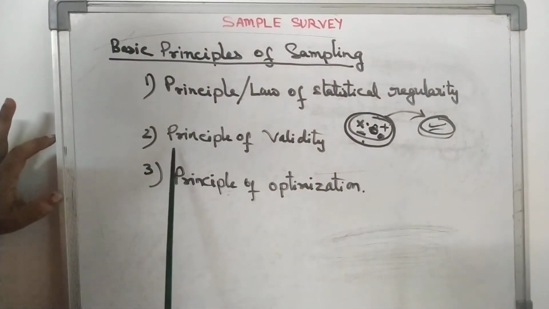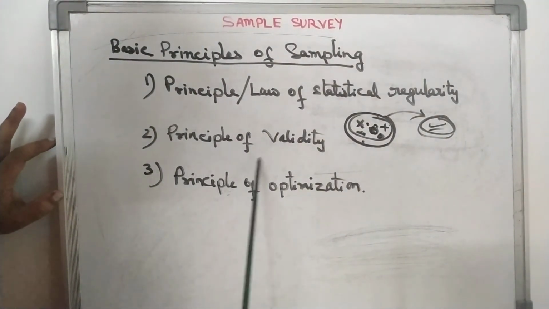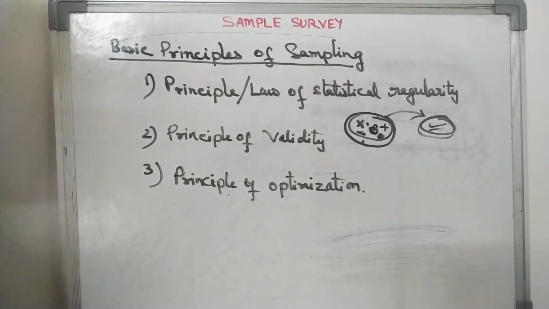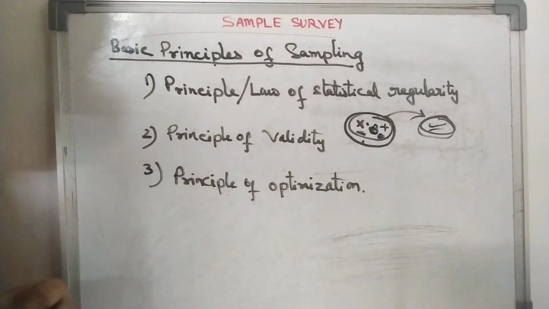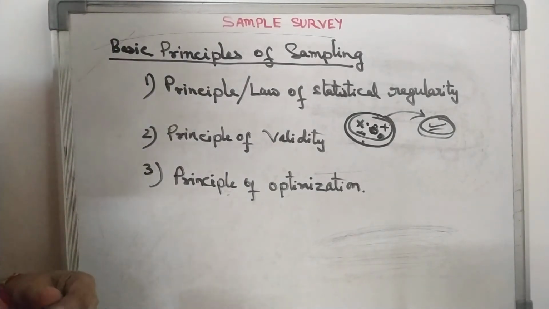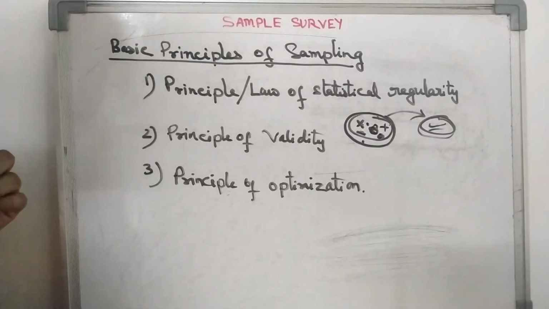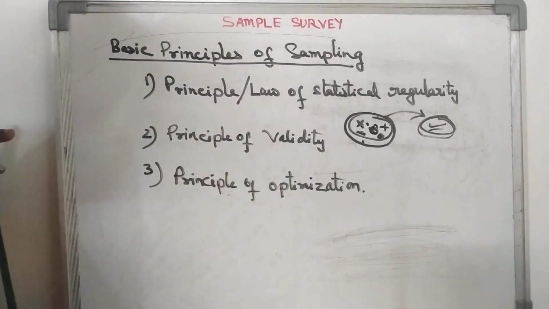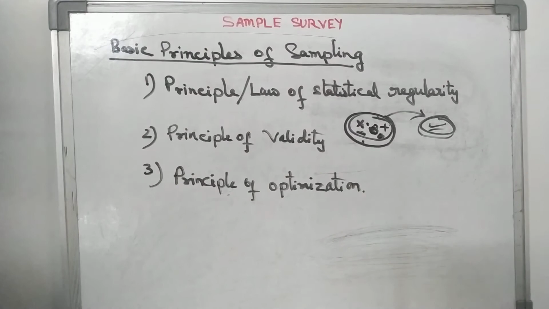Now the second one is the principle of validity. That means the sample should be so selected that it can be used for obtaining valid estimates and tests about the parameter, because the main purpose of sampling is to know about the parameter of the population.